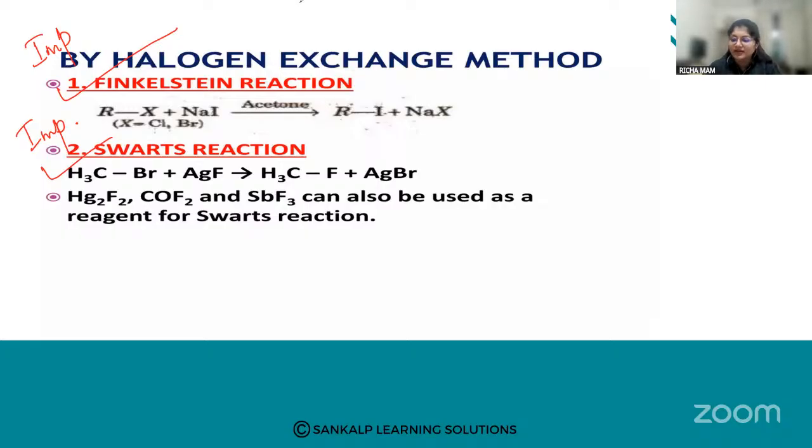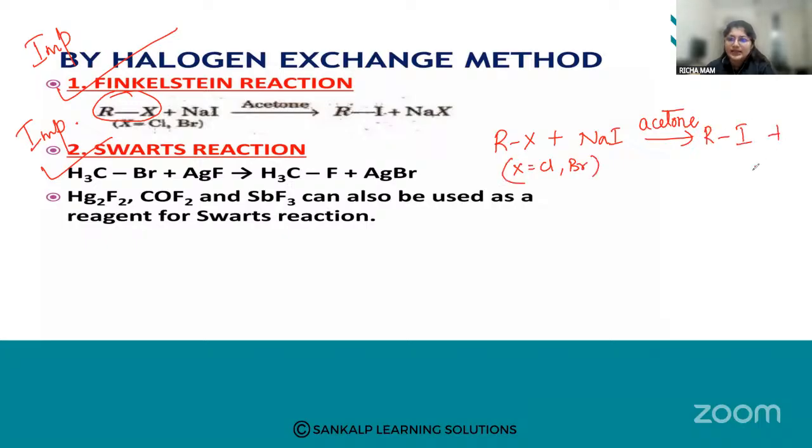You can see the general reaction here: RX plus NaI in the presence of acetone. X can be chloride or bromide. I'm going to get RI plus NaX.